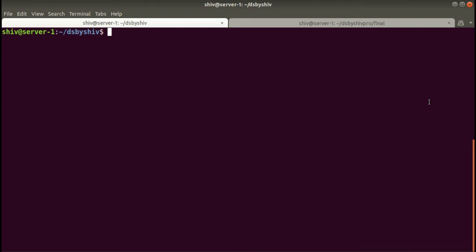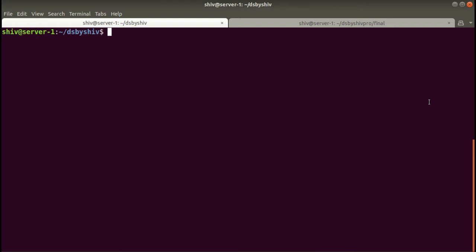Hello guys, this is Shiv and today we'll discuss the evaluation of the postfix expression in C++ under the topic application of stack. So first we will discuss the flow of the program, and after that with the help of the output of the program we will understand how the postfix expression is calculated.